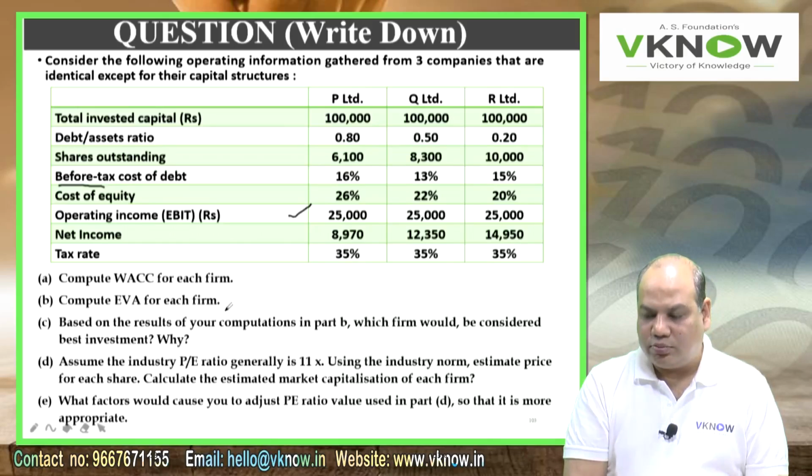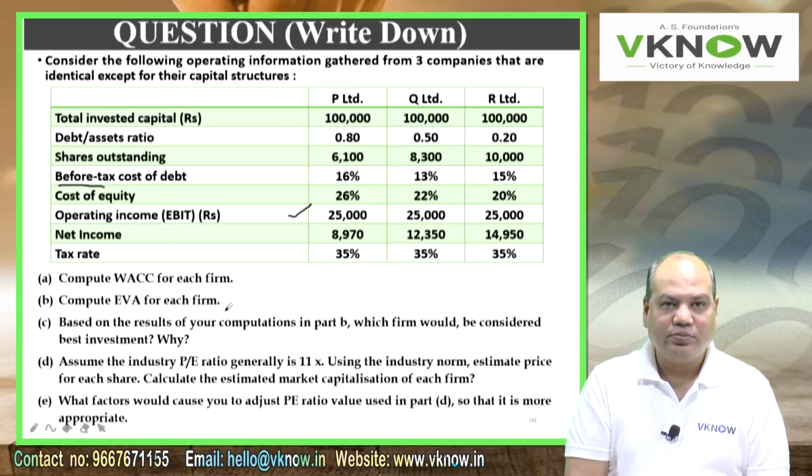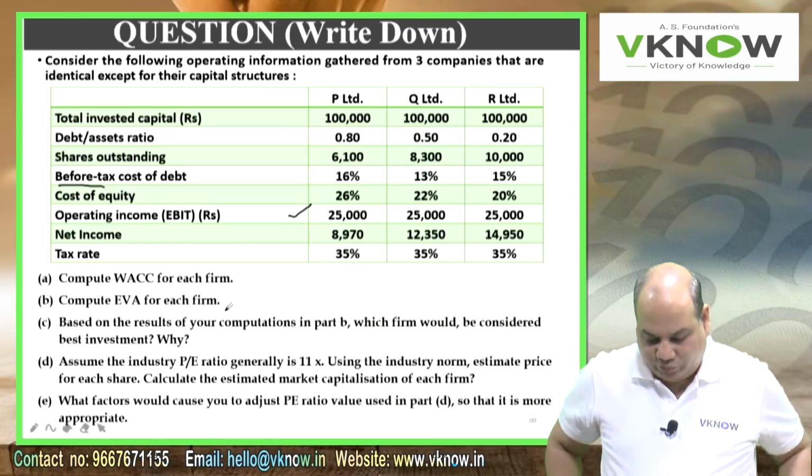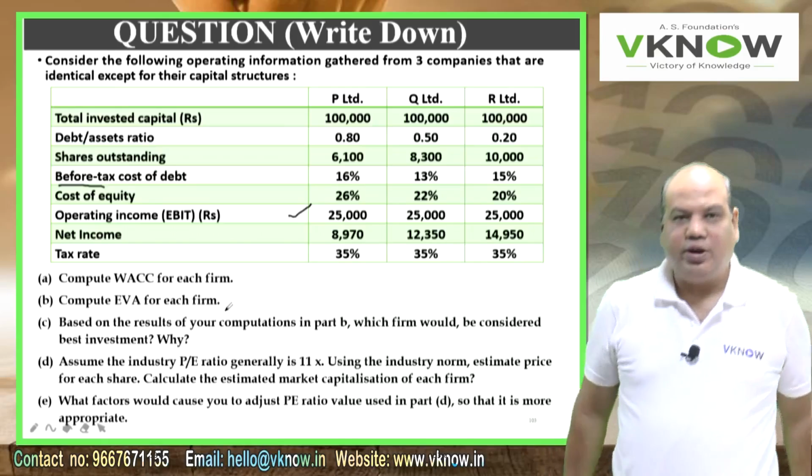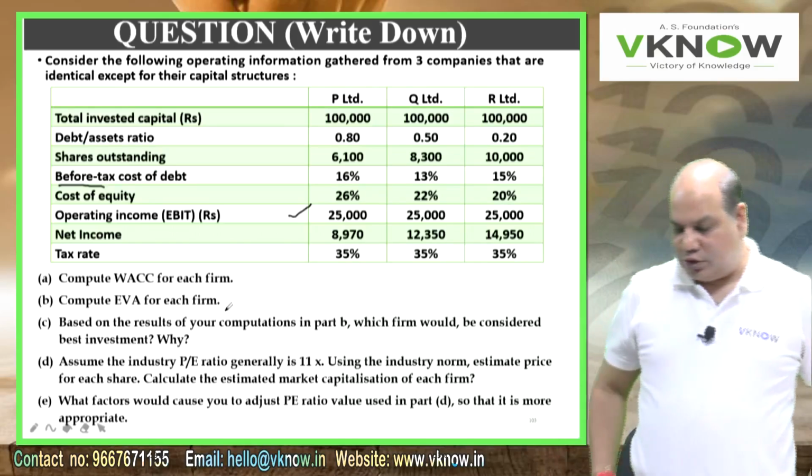Using the industry norm, estimate the price for each share. Calculate the expected market capitalization of each firm.